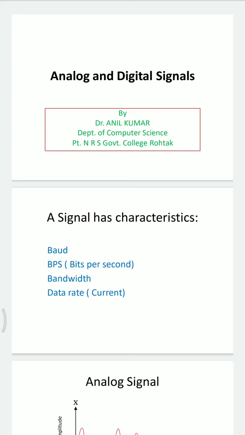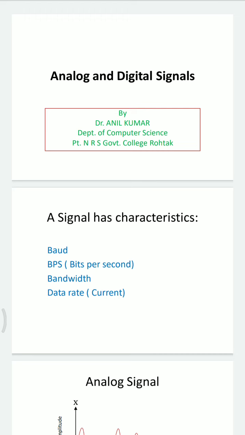Dear student, today we will discuss analog and digital signals. First of all, what are signals? Signals are used to carry information from one device to another device. To communicate with each other, we send signals that is called data. Then signal takes the form of data.